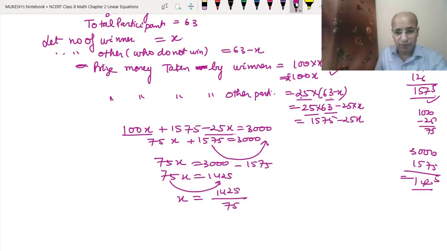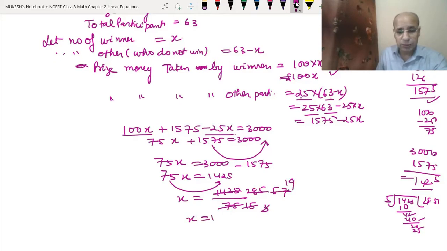So we can divide it by 5. When we divide 1425 by 5, we get 285. Then we reduce it by 5. Again, further we can divide it by 5. 75 divided by 5 is 15, and 285 divided by 5 is 57. And when we divide 57 by 15, we get 19. So we get x equals 19.